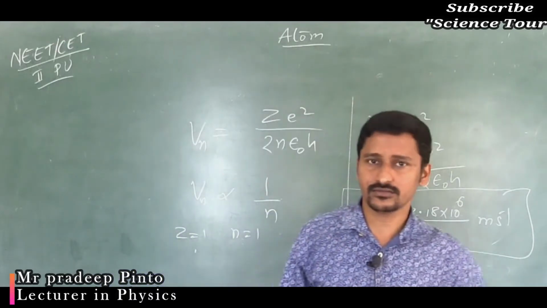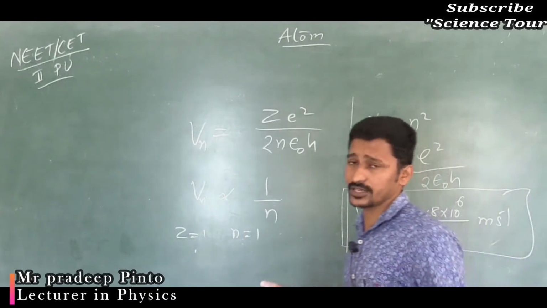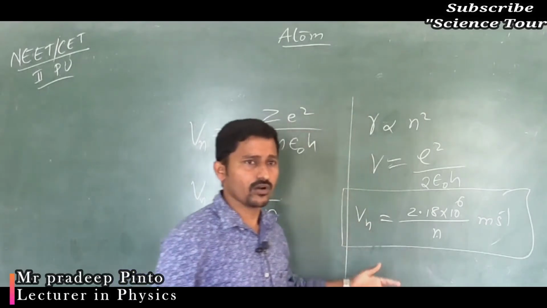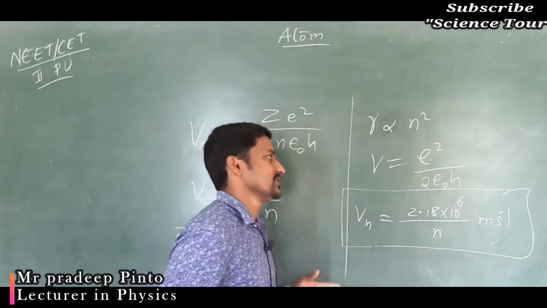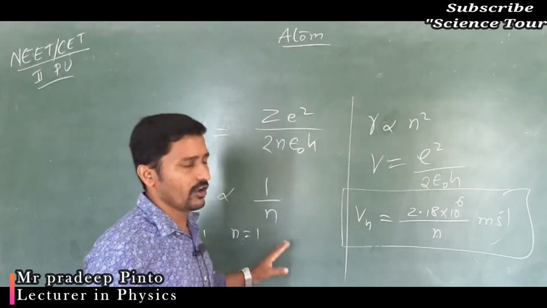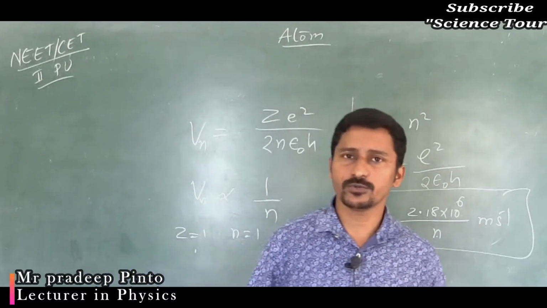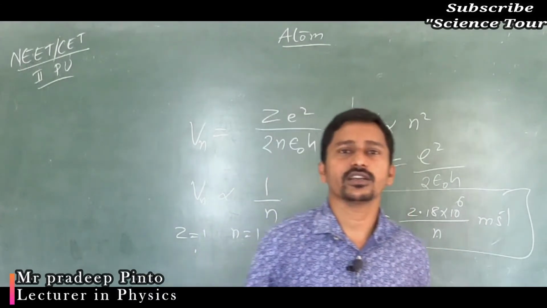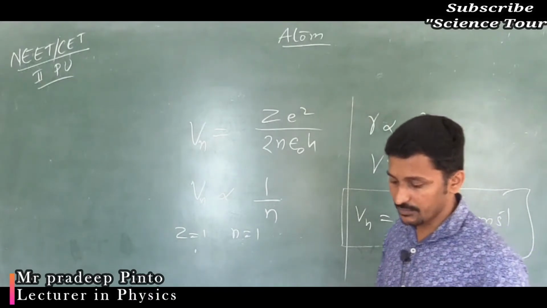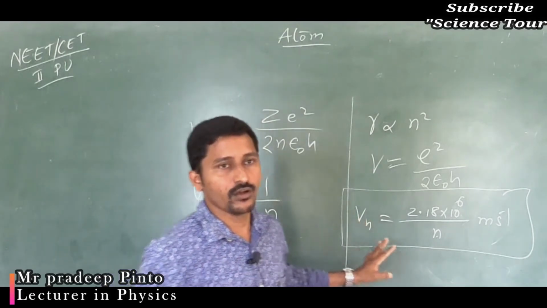Don't learn it by heart. Just whenever you solve problems in the atoms chapter, you will get to know this constant. So many constants are there in the chapter atom, maybe Bohr radius, maybe velocity of the electron and so on, that you have to remember. Once, twice, thrice or four times if you practice, you will automatically remember these things.